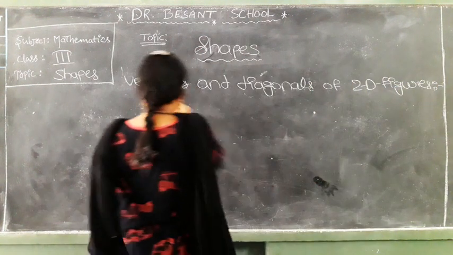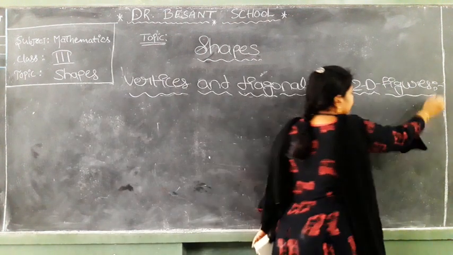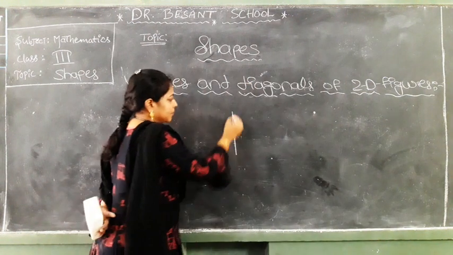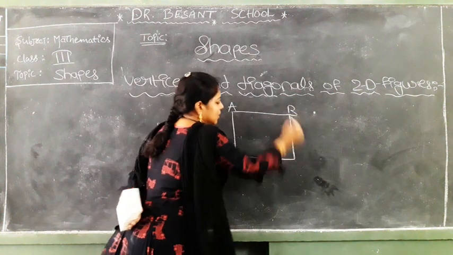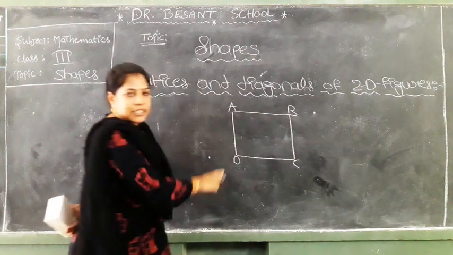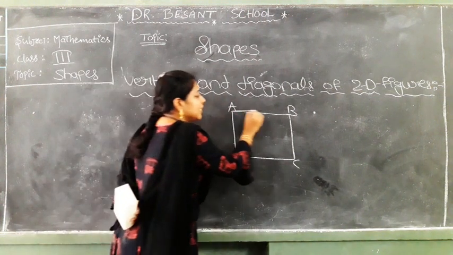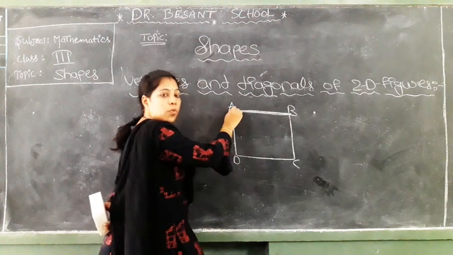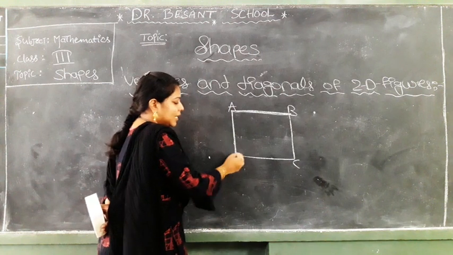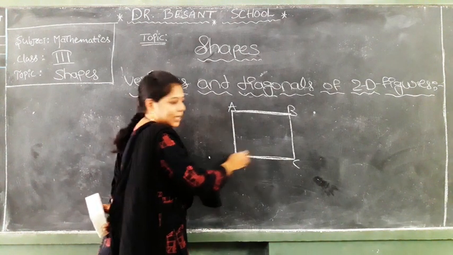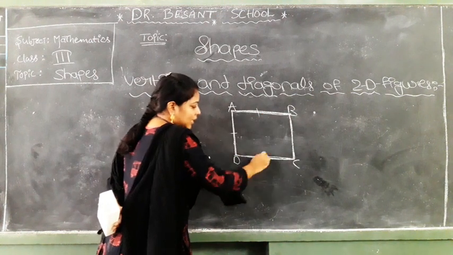First take one example. Take one 2D figure. For example, I am taking the square here. The name of this one is square ABCD. Okay. Is this a 2D figure or not? Yes. This is a two-dimensional figure. What is this AB? This one is called one side. This one also one side. And this one also one side. And this one also one side.